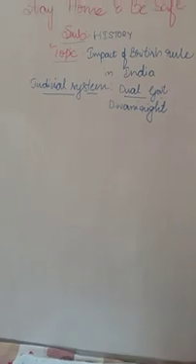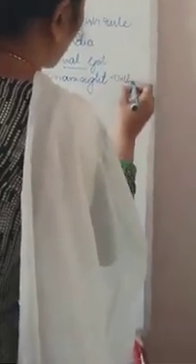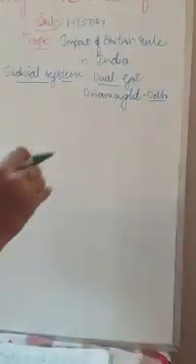They also implemented the Diwani right in Delhi. Delhi was also one of the popular states at that time. Delhi was ruled by whom? The Mughals. The Mughals captured almost all of India.